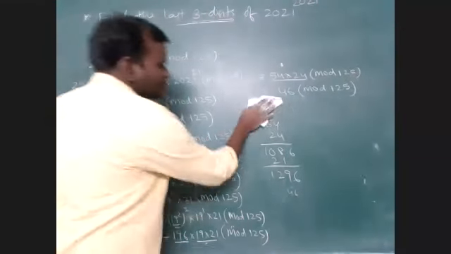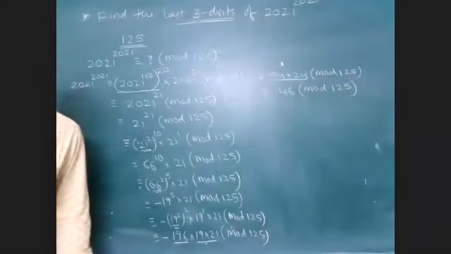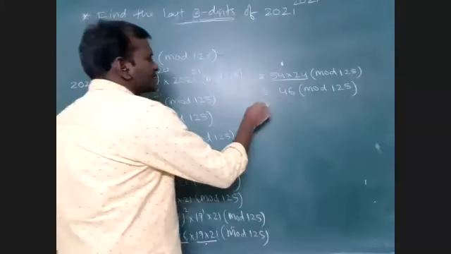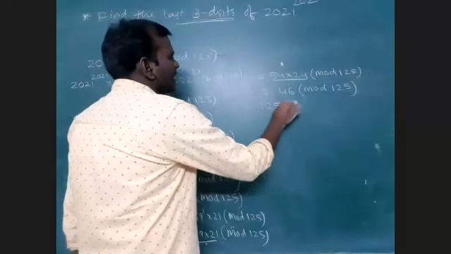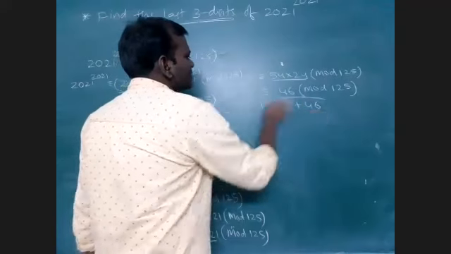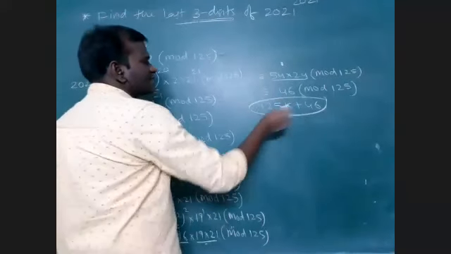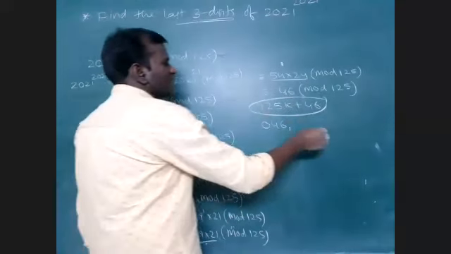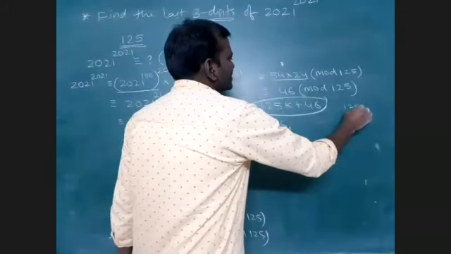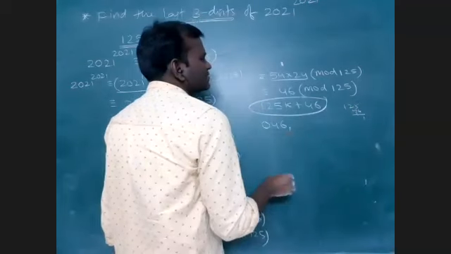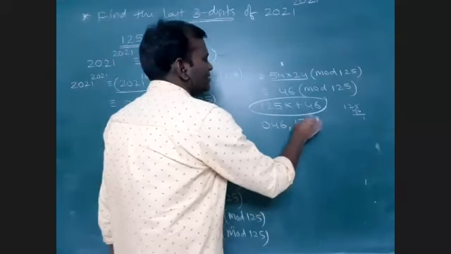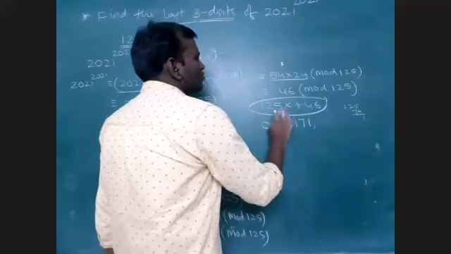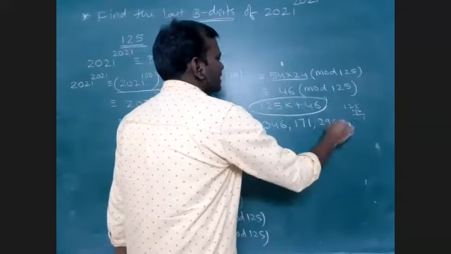That means our last 3 digits should be 125k plus 46. If k is equal to 0, then 046. If k is equal to 1, 125 plus 46 is 171. If it is 2, 250 plus 46 is 296.